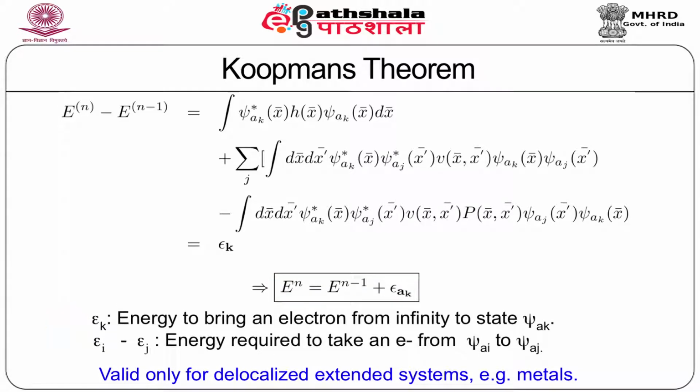Note epsilon k or ak is the energy to bring an electron from infinity to the state psi ak. Epsilon i minus epsilon j is therefore the energy required to take an electron from the state given by psi ai to the state psi aj. We note that this is valid only for delocalized extended systems, for example, that in case of metals.